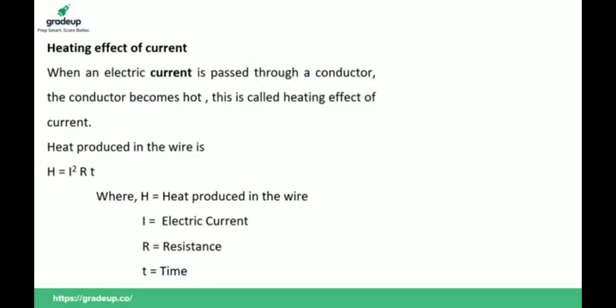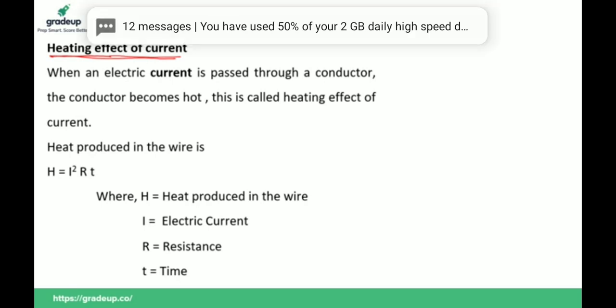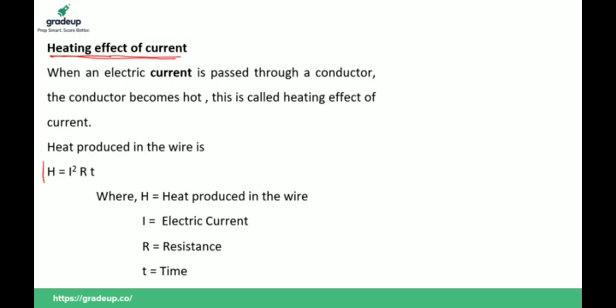Heating effect of current. Now we will discuss the heating effect of current. When an electric current is passed through a wire, the wire becomes hot. This effect of current is called heating effect of current. Heat produced in a wire is given by this formula, H is equal to I square R T. This is called Joule's law of heating effect of current.